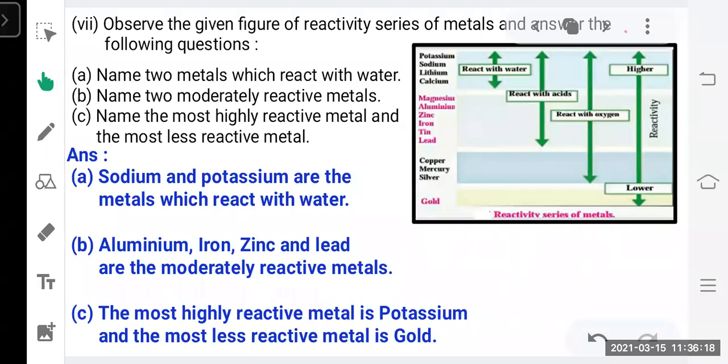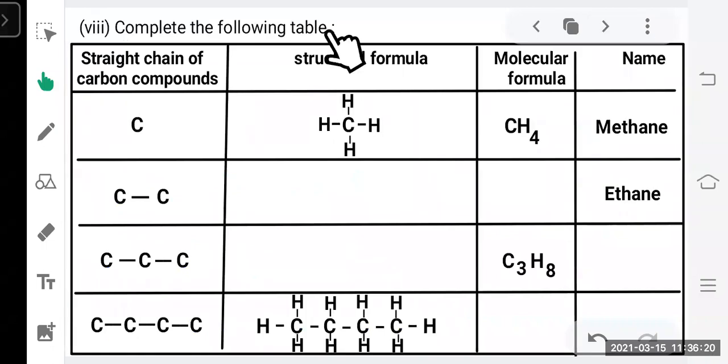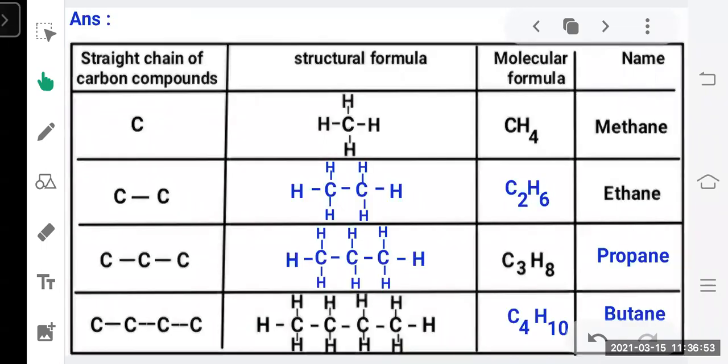Okay. Next question, complete the following table. If you observe the following table, you can see it is directly given from the textbook. This table is given in your textbook. The straight chain carbon compounds, this is the carbon skeleton shown here. Next is the structural formula, here the molecular formula, and here the name of the compounds is given. And here the blanks are given where you have to fill. While doing this question, you have to make the whole table in your answer sheet, and then fill in the blank at whatever place it is given here. As you can see, I have done this for you.